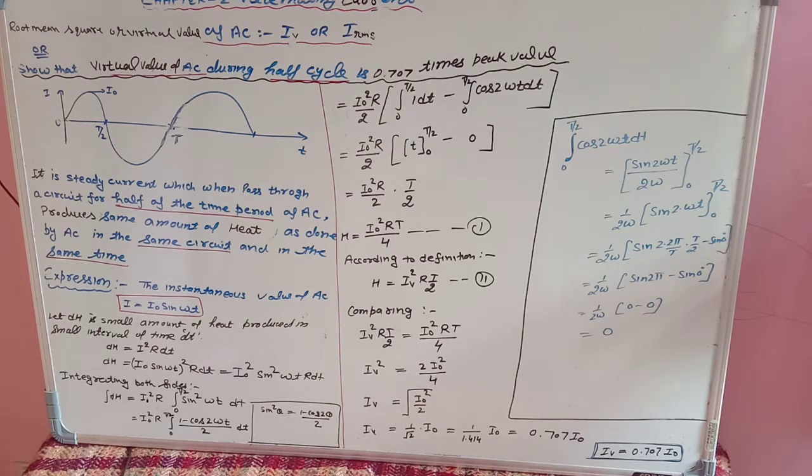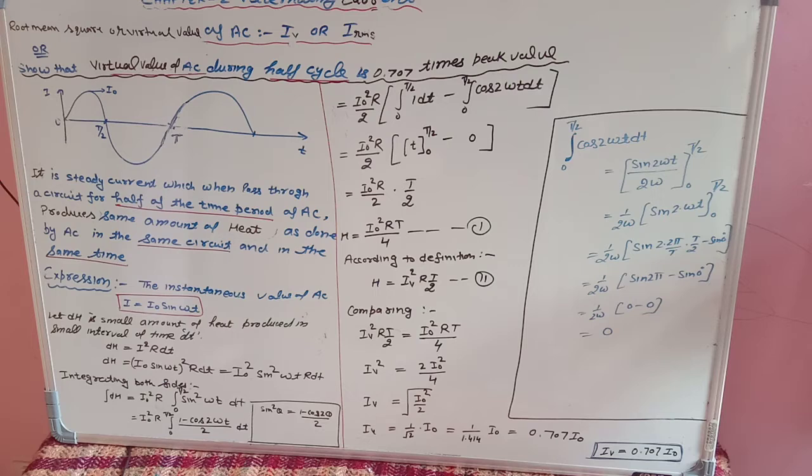Okay, so students, in my last lecture I taught you about mean value or average value of AC. That mean and average value of AC we were representing by the terms Im or I average, I_av. Okay, so students, now our next topic in chapter 2, alternating current, is root mean square value or